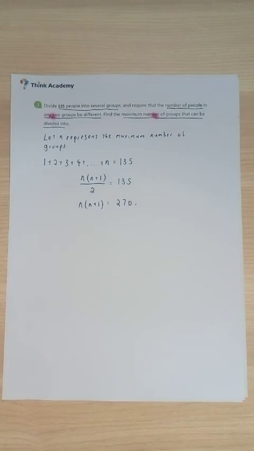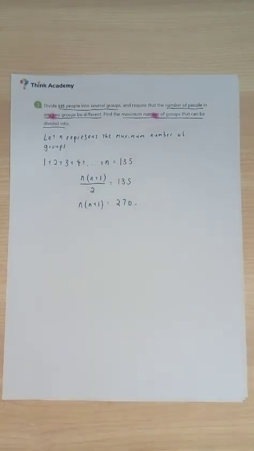Well, how are we going to work on this question then? It looks a little bit difficult for us, right? Because this one is a quadratic, and of course I'm not going to go through all the quadratic stuff. We are not going to talk about the quadratic formula or completing the square. I mean, this is a primary school math Olympiad competition. So we are going to use this idea of approximation to try and estimate the value of n.